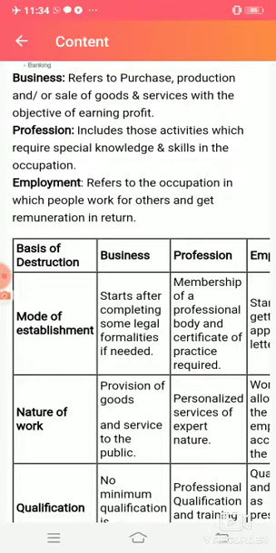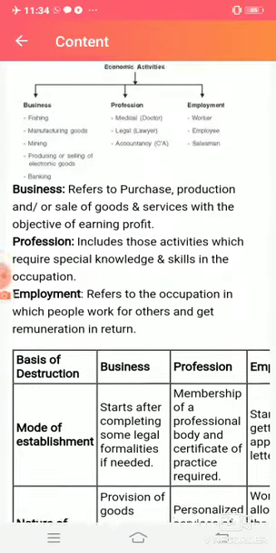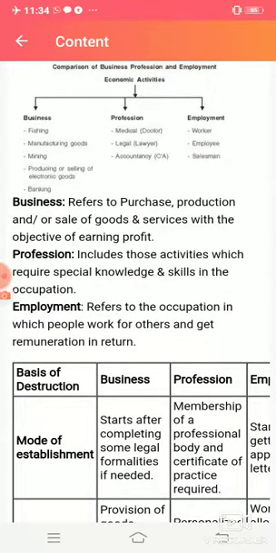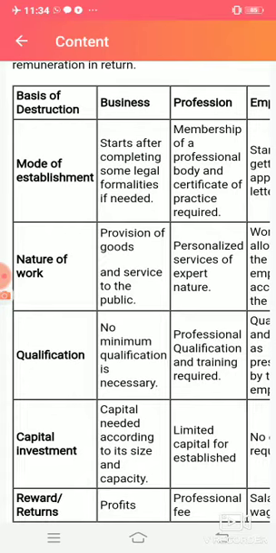Now employment. Employment basically refers to the occupation in which we work for others and get remuneration in return. Two people are involved here. The first is the employer who gives the job, and the second is the employee who takes a job under somebody. The employer gives some work to the employee, and after doing that work the employee gets a particular amount, which is a form of remuneration. So this was all about the three economic activities: business, profession, and employment.